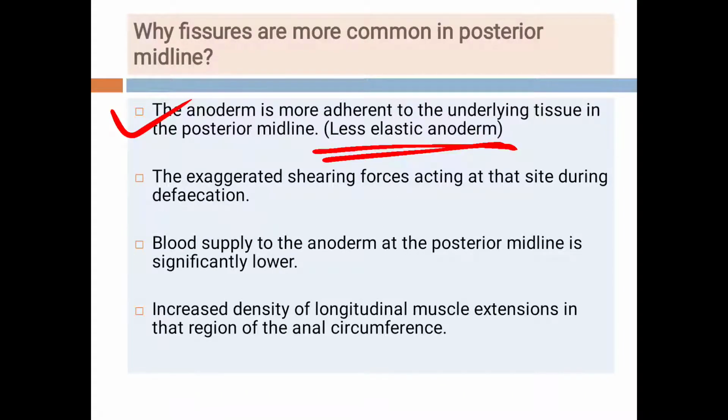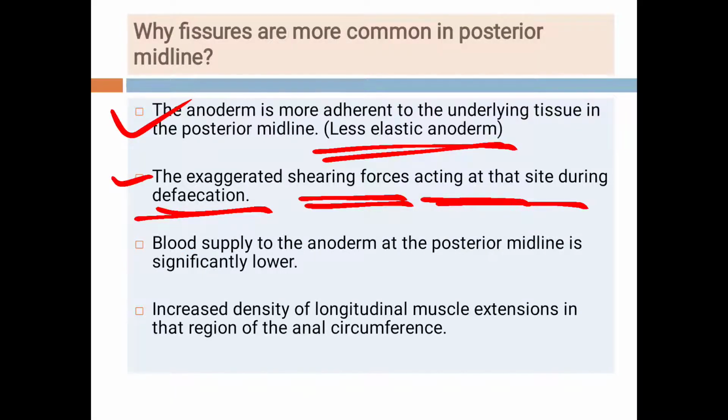Then the shearing forces acting in the posterior midline during defecation. So this is the second possible reason. Then the blood supply to the anoderm at the posterior midline is significantly low, and there is an increased density of the longitudinal muscle extensions in the region of the anal circumference. So these are the four possible reasons why the fissures are more common in the posterior midline.